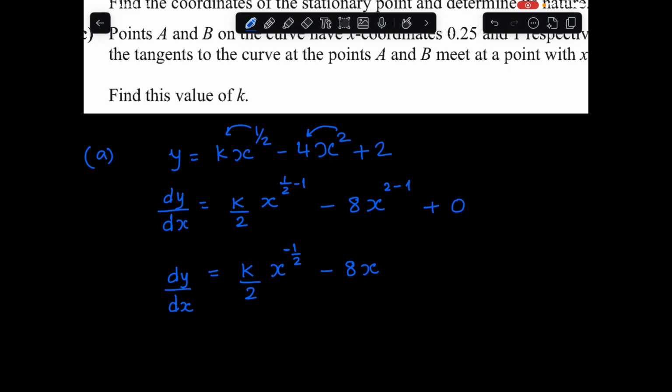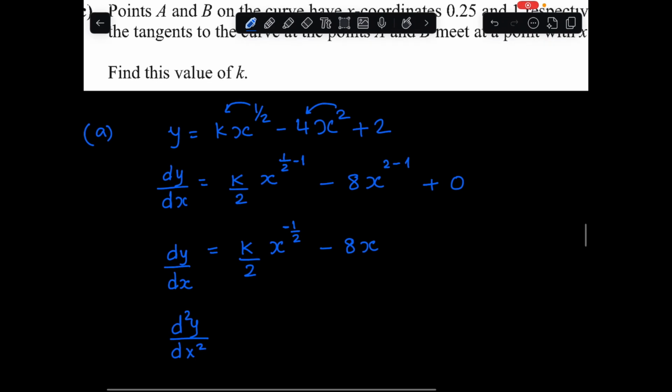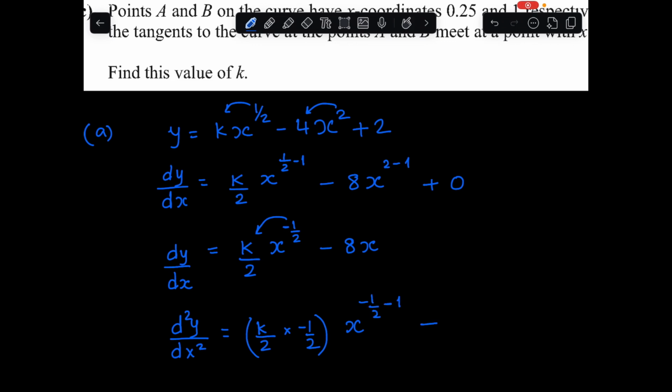To find the second derivative, you differentiate again. So the second derivative is d squared y over dx squared. Again the same rule, bring the power down. So now we have k over 2 multiplied by minus half, and we'll simplify it later, x to the power of minus half minus 1, minus 8.